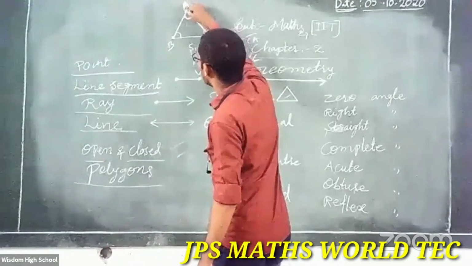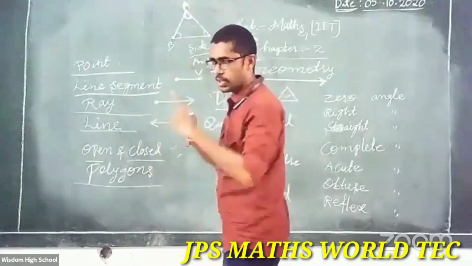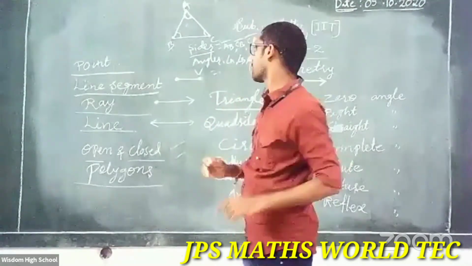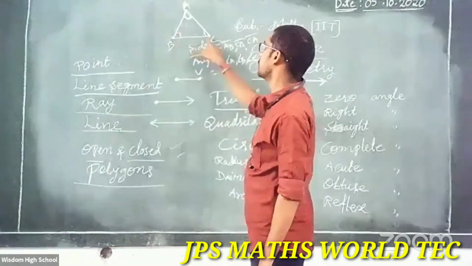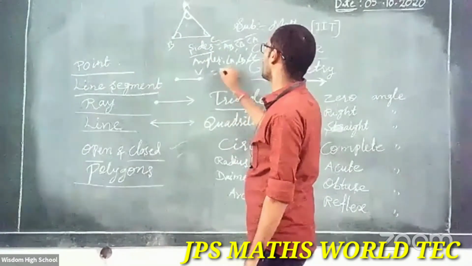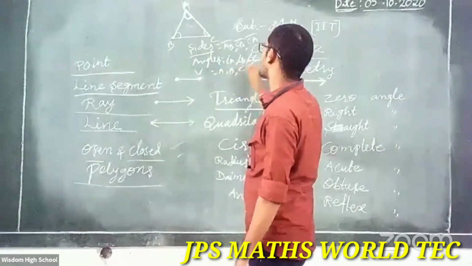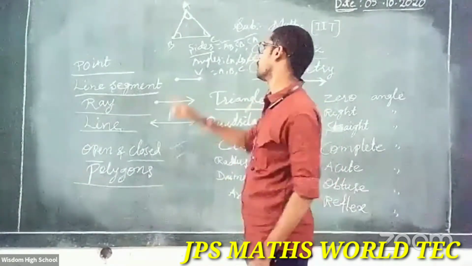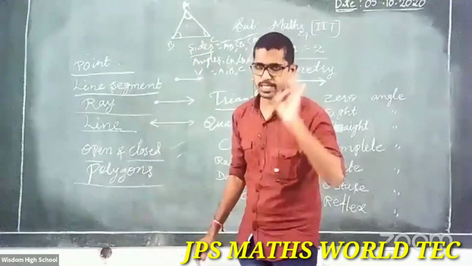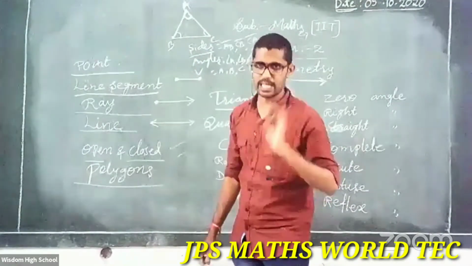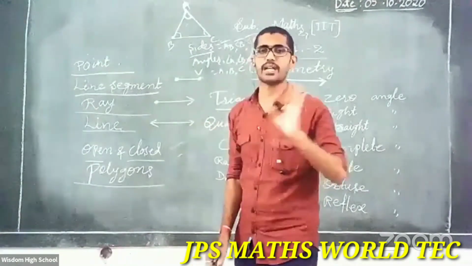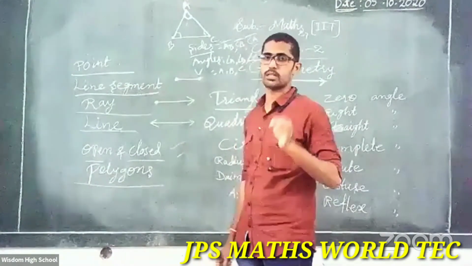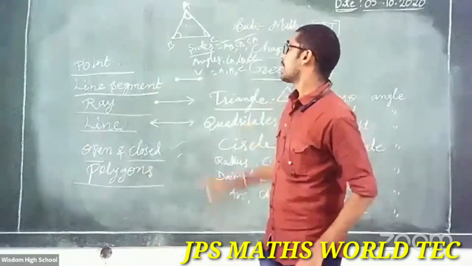So here, outside, what is this? Note how it is appearing. That is a vertex. How many? 1, 2, 3. So how many vertices are here? A, B, C. 3. Clear? So a triangle has 3 sides, 3 angles, and 3 vertices. Clear? But one question here is the most important one.